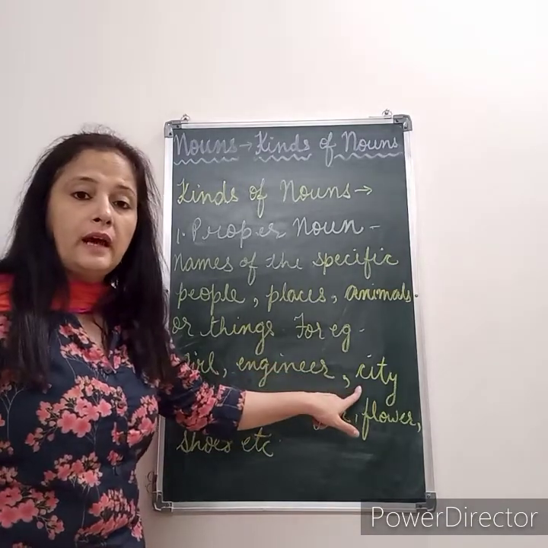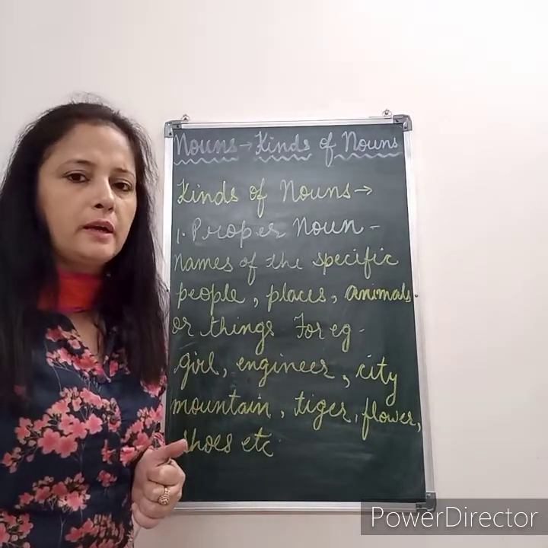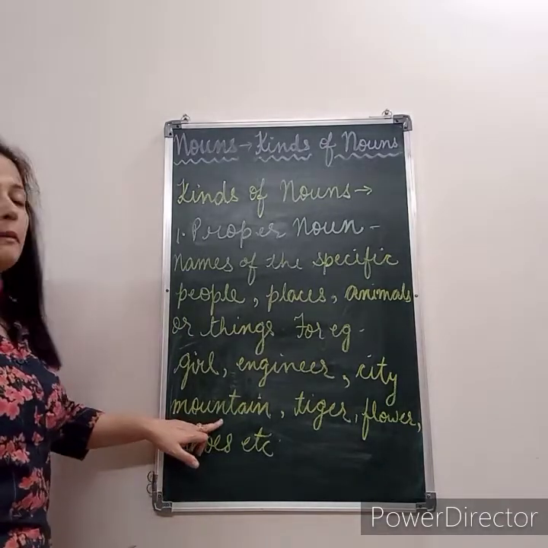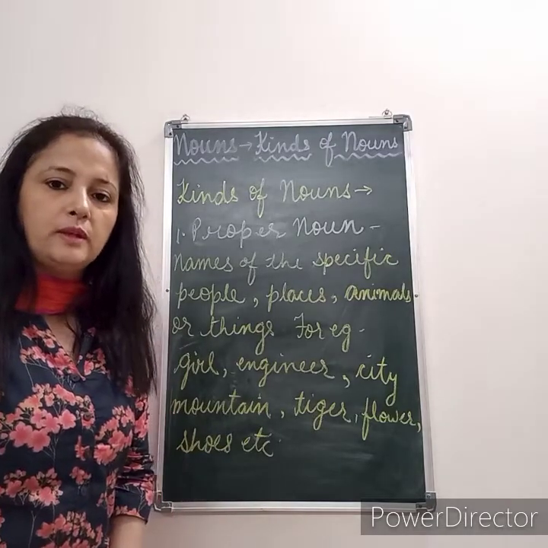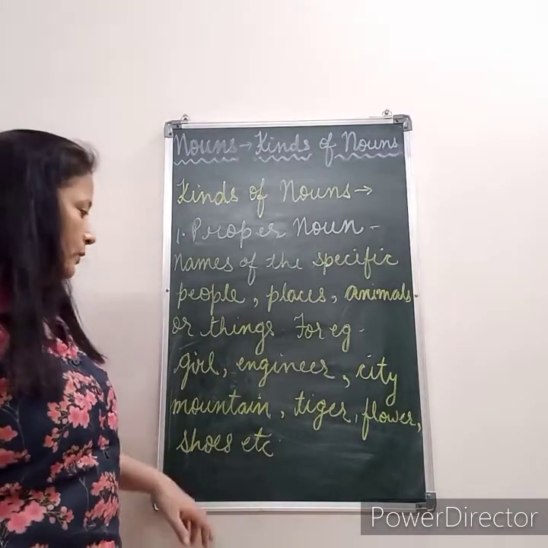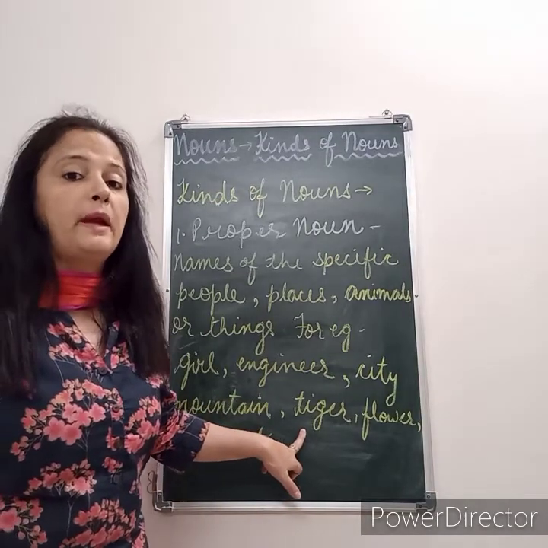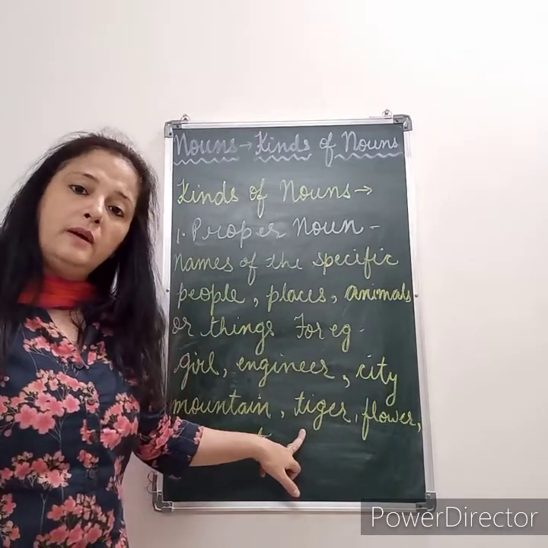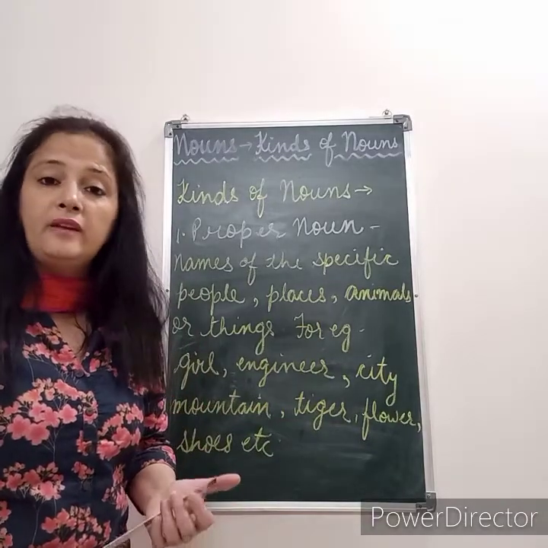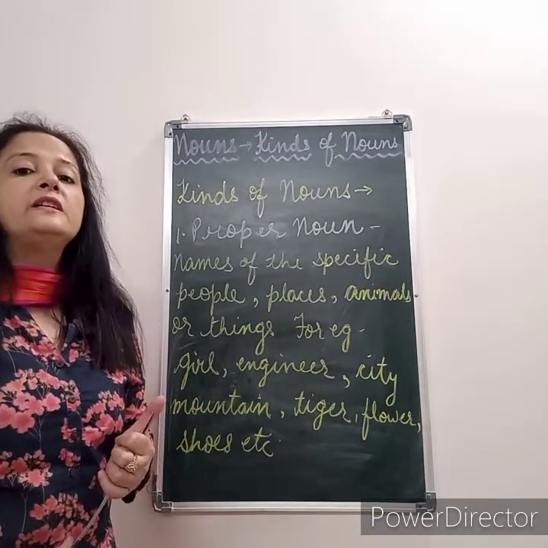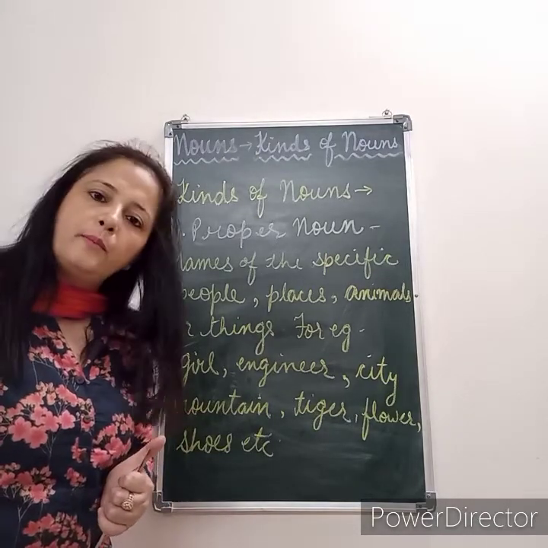Coming to the city. Now city is a common noun, but if we name the city as Kanpur city, it becomes a proper noun. Next, mountain. It can be any mountain, but if we name it as Himalayan mountain, it is called a proper noun. Now tiger. There are many species of tiger, but when we say it is a Bengal tiger, that becomes a proper noun. Next, flower. It can be any flower, so any flower is a common noun. But if we specify the name or the species of the flower, it is called a proper noun.